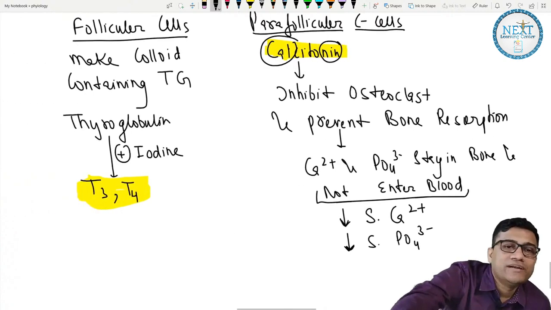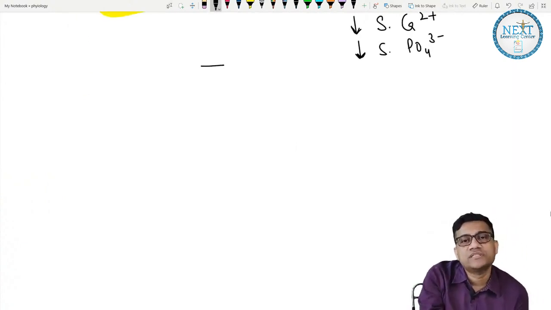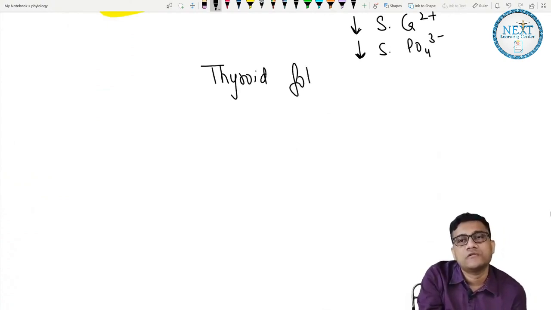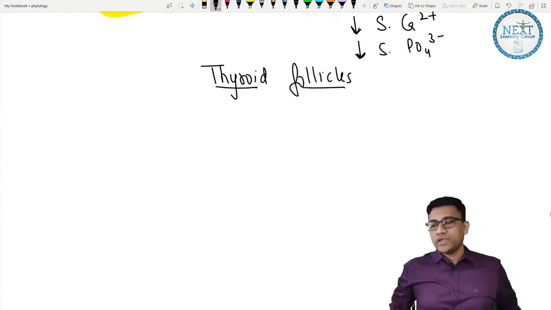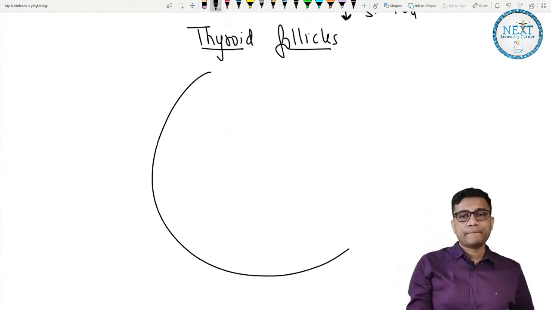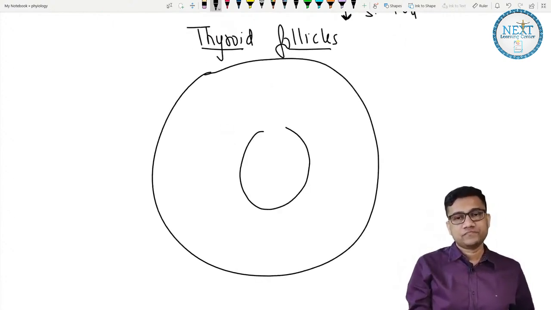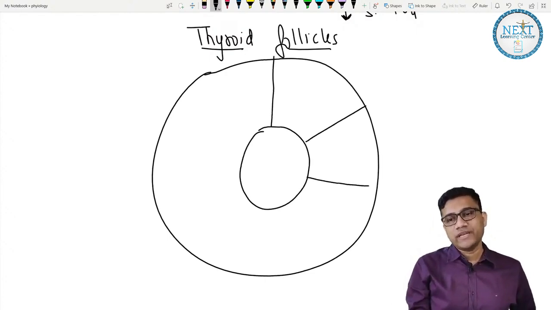Now let's come to the thyroid hormone. So we'll see thyroid follicles. What is the funda about the thyroid follicle? So first let's make it. These are follicular cells which are cuboidal in nature.